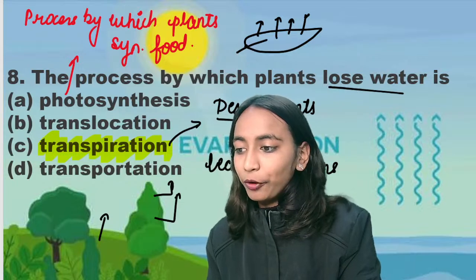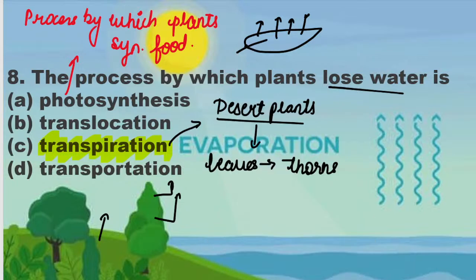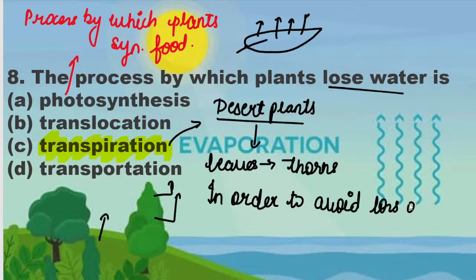What helps them is that it avoids loss of water. Because in the desert there is already very little water, so leaves are modified as thorns in order to save water, in order to avoid the loss of water.